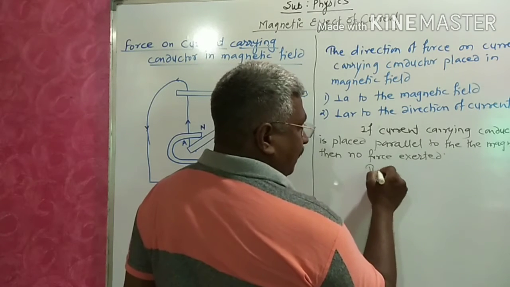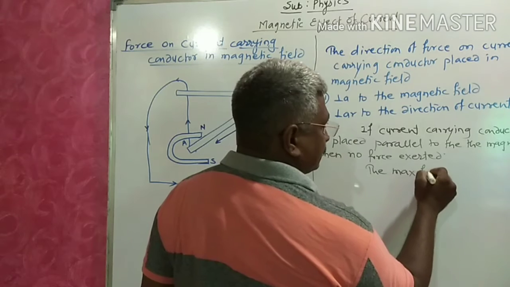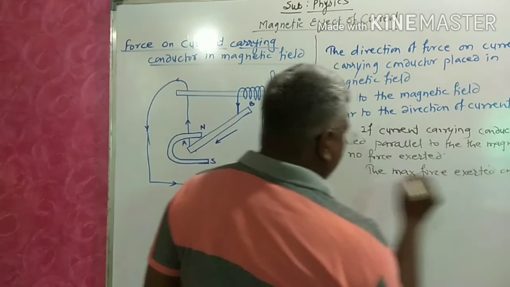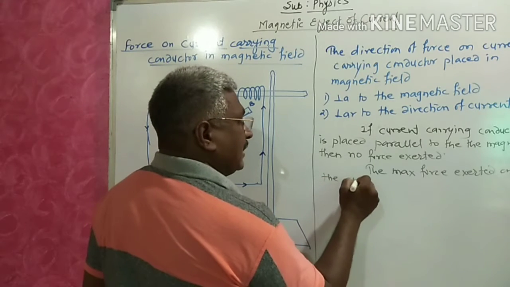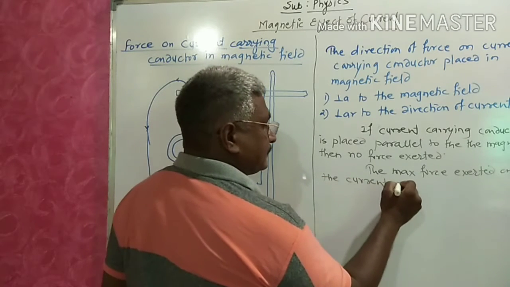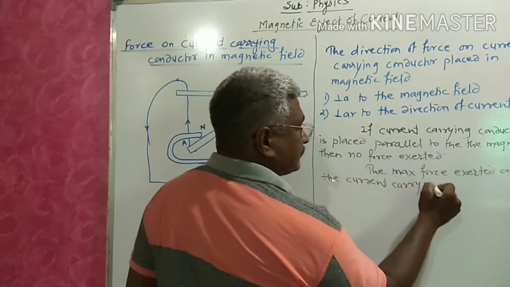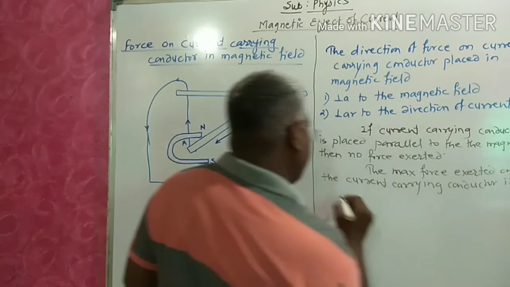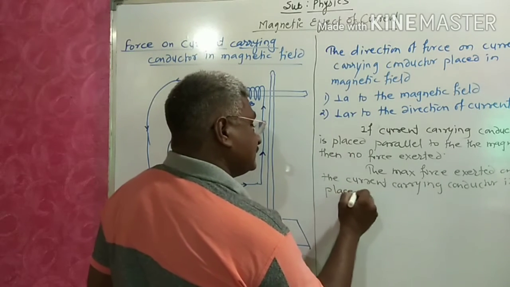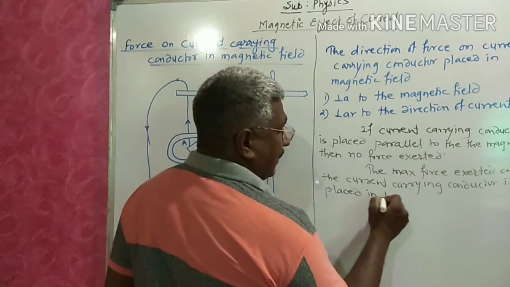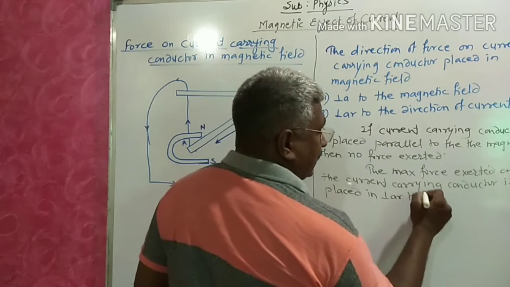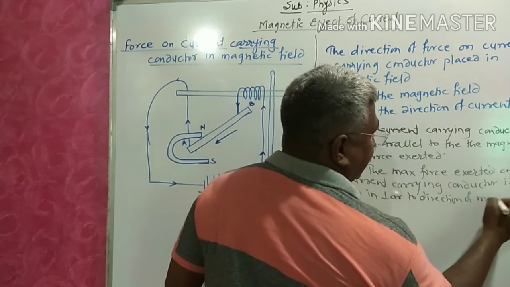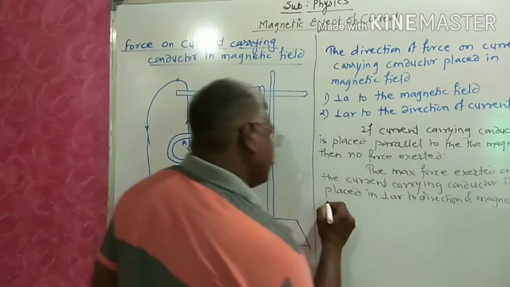The maximum force is exerted on the current carrying conductor if placed perpendicular to the direction of the magnetic field.